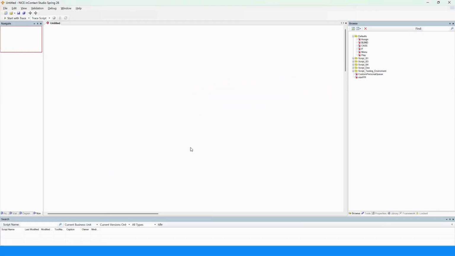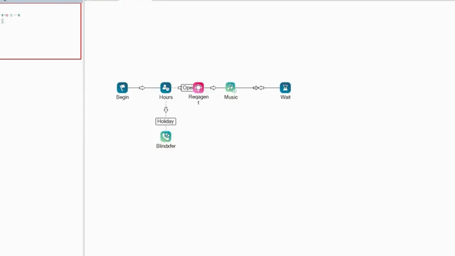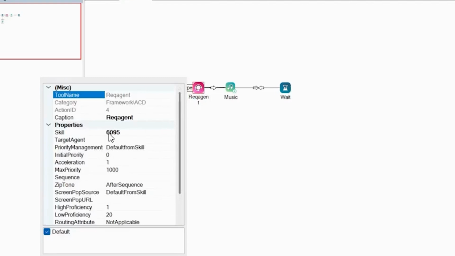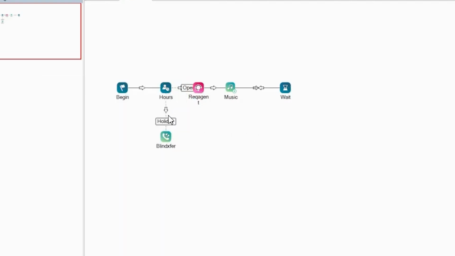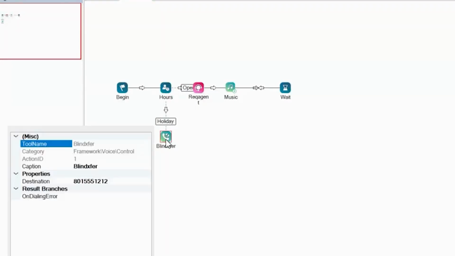Let us now log into NICE Studio Spring to show you how it looks. I click on blind transfer. As we discussed, during work hours the call will automatically get routed to an agent with the mapped skill, and if it is after hours, it will get routed to the alternate number instead of playing the after hours announcement. We can edit this number to which the call will get transferred.